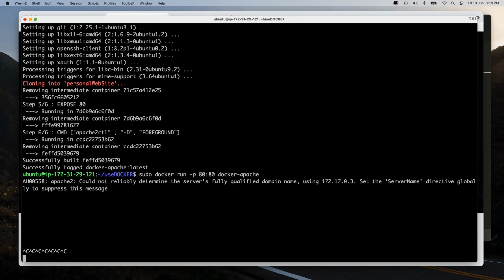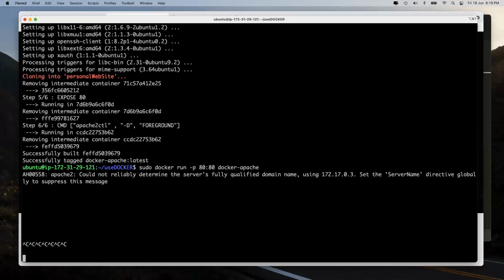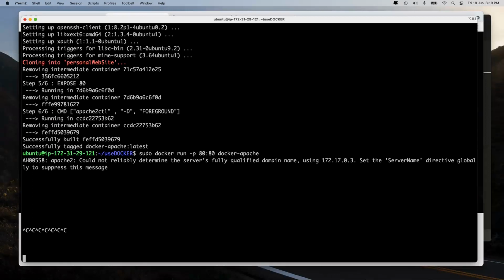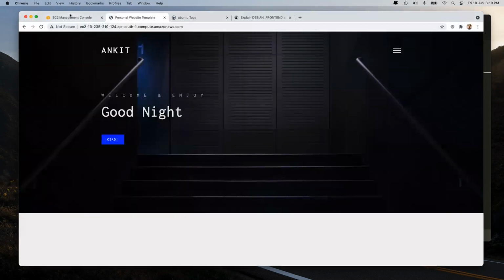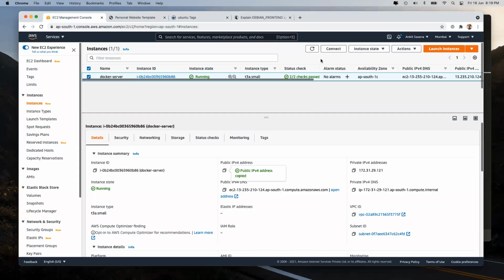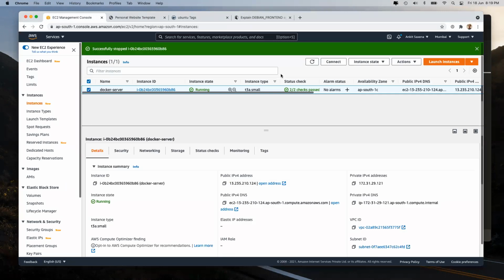The problem is, now you will understand the beauty of Docker. You keep on doing Ctrl+C, it won't stop, because now an OS is working inside an OS. Now you do whatever you want in your life, it won't ever stop. The only way to stop it is to go here and stop this machine itself completely. Now the machine will also take a lot of time in stopping, by the way.